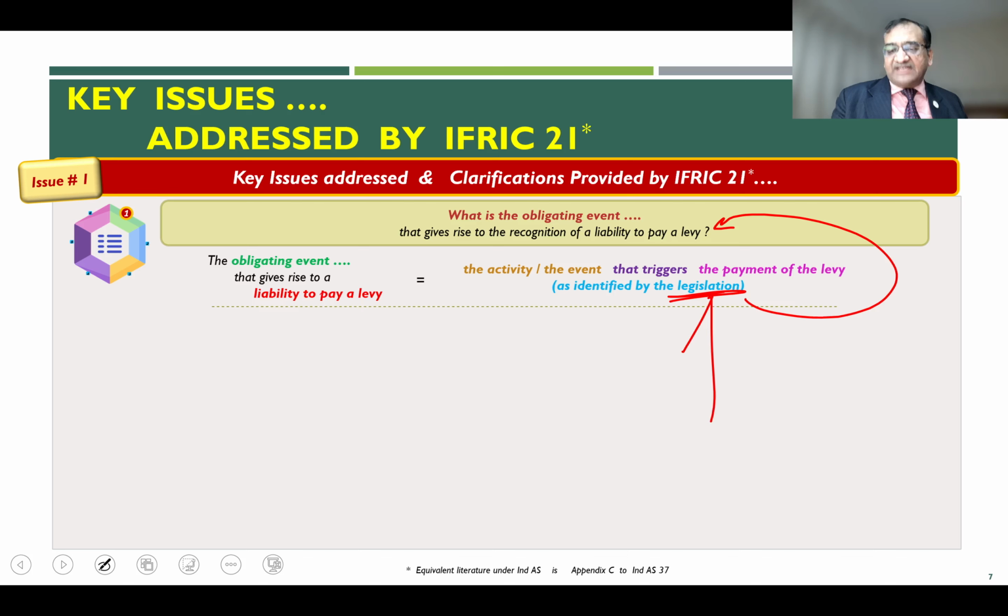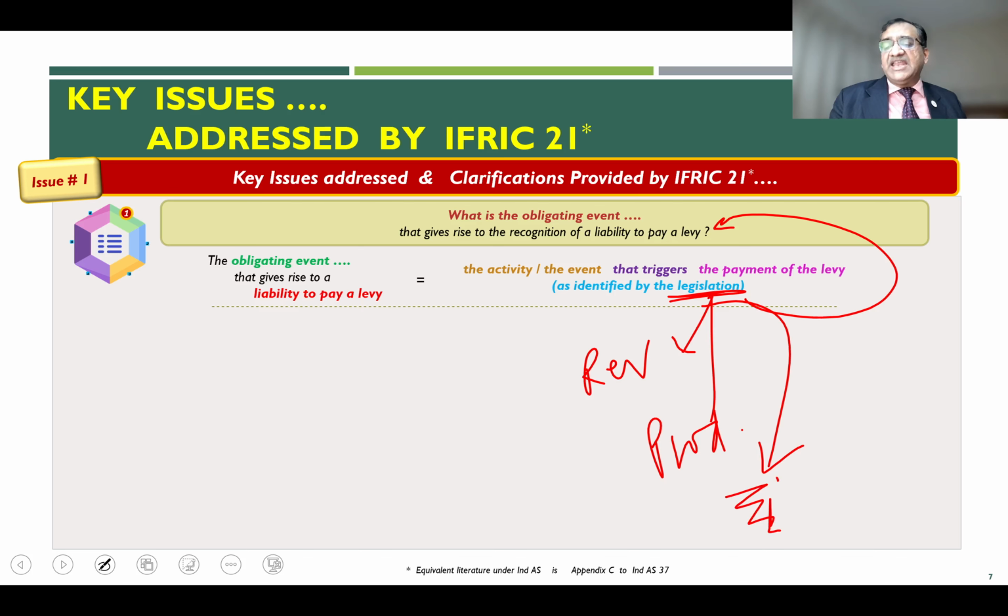In my example, which I said in the previous video, let us say the levy could be generation of revenue in the current period, or it could be production. If you are making production in the current period, that can be the basis for the levy. Or it could be you continue to remain in the business in a particular area.